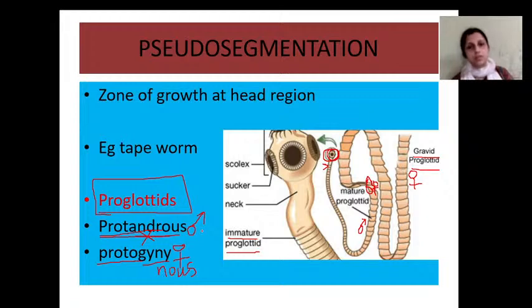Pseudo-metamerism or false segmentation is shown by flatworms, for example tapeworm. In tapeworm, the segments are added at the head region, and each segment in the body of the tapeworm is called a proglottid.